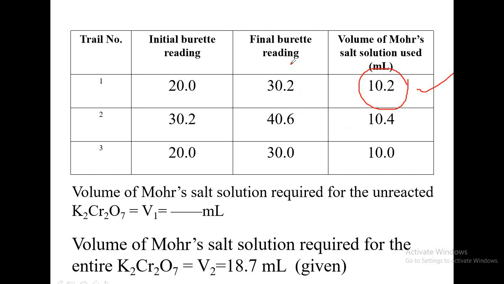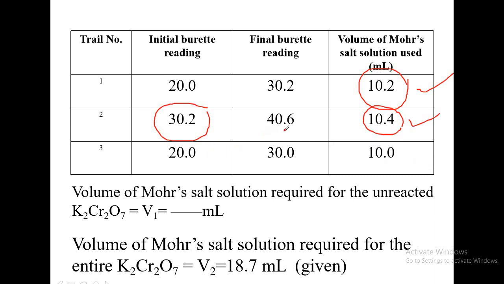For the next trial, you can take 30.2 as the initial burette reading, and repeat the same procedure. Next time if the final burette reading is 40.6, then it is 10.4. This value should also be shown to the teacher and attested.